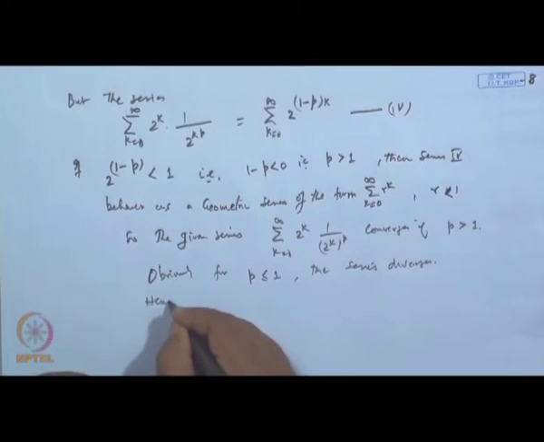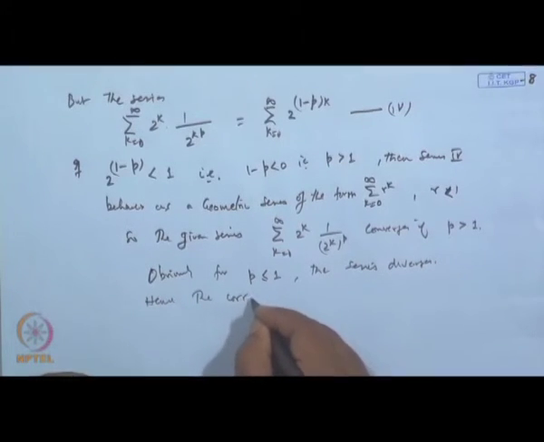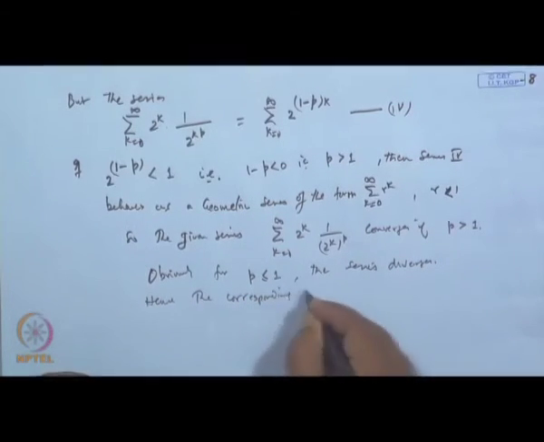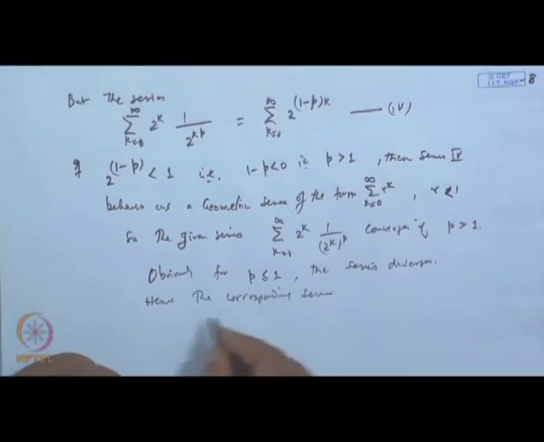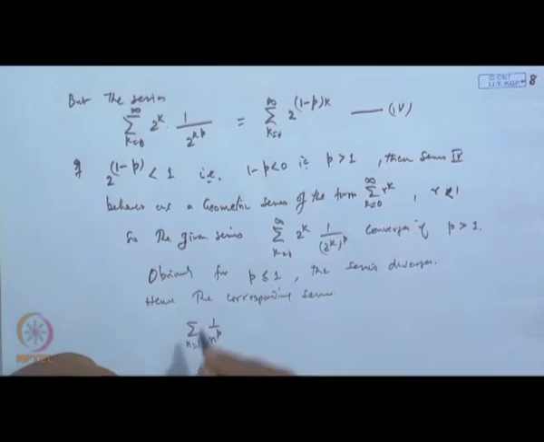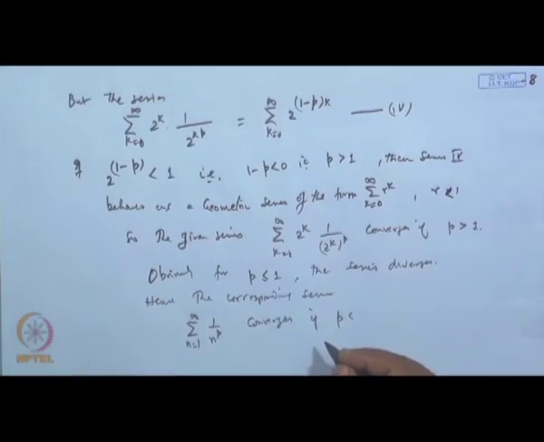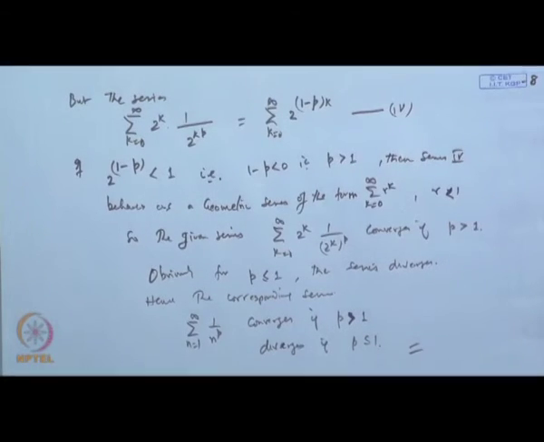Hence the corresponding series sigma 1 by n to the power p, n is 1 to infinity, converges if p is strictly greater than 1 and diverges if p is less than or equal to 1, and that proves the result.